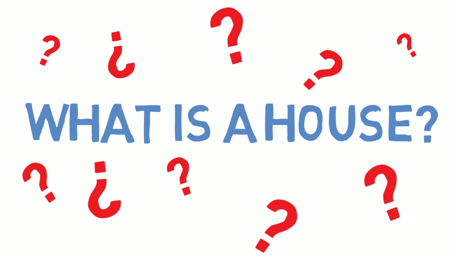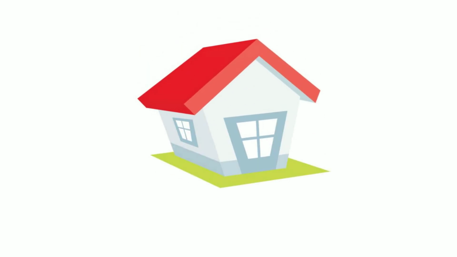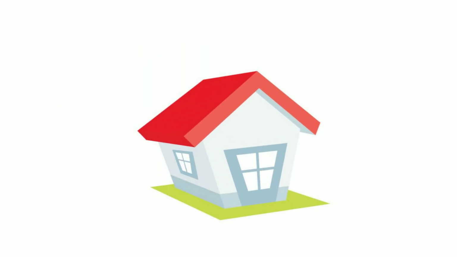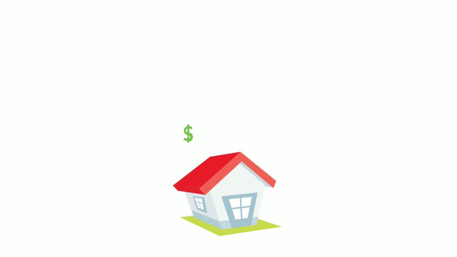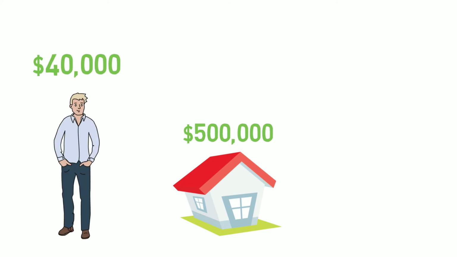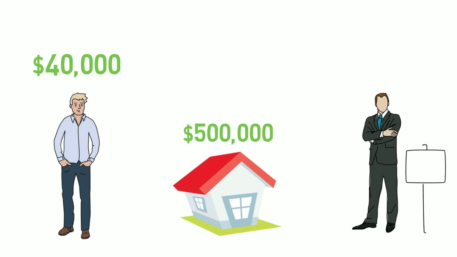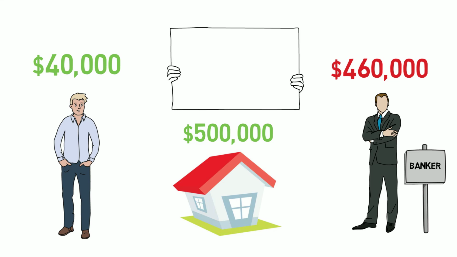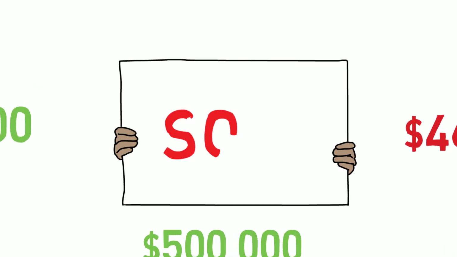So what happens when you take out a mortgage to buy a house? Let's pretend a house is worth $500,000. You have $40,000 in cash for the down payment. You go to the bank and borrow the remaining $460,000. Now you purchase a house with the $500,000 cash that you have and receive a house with the same value.